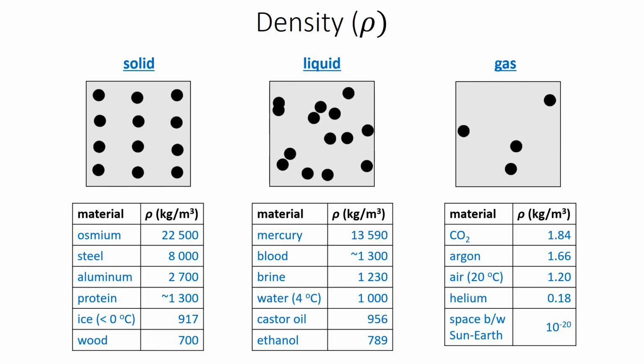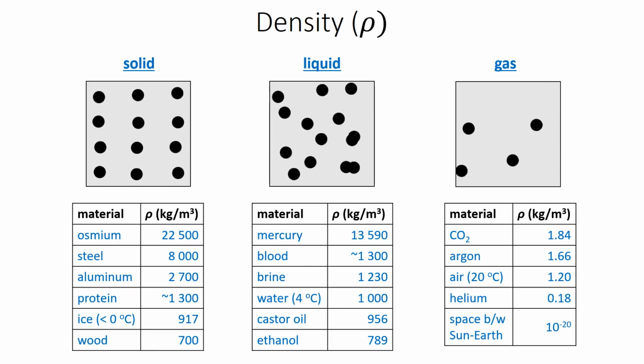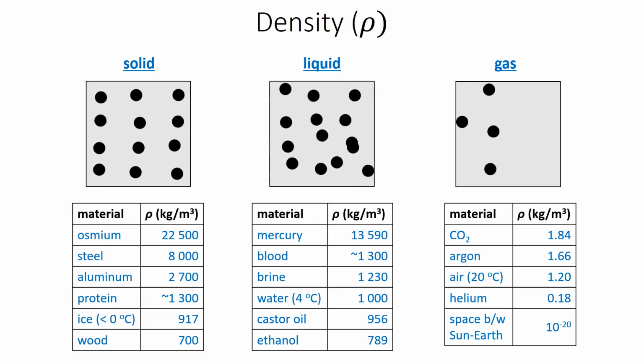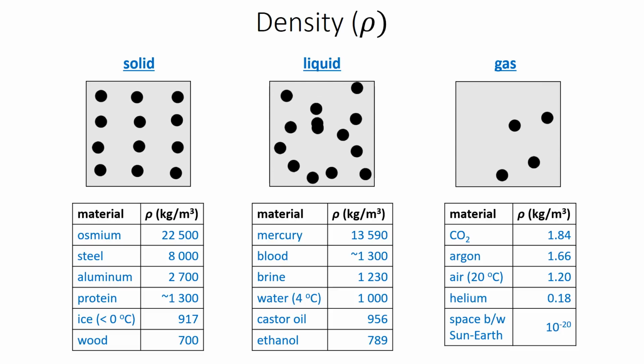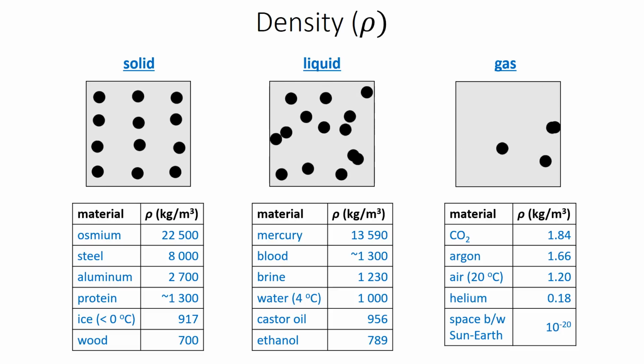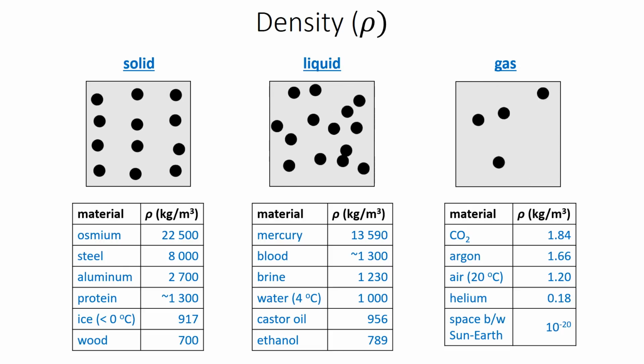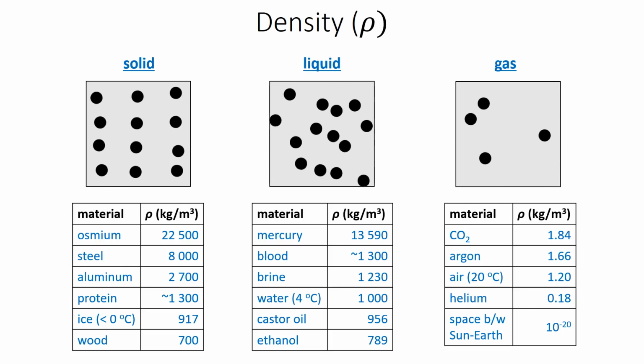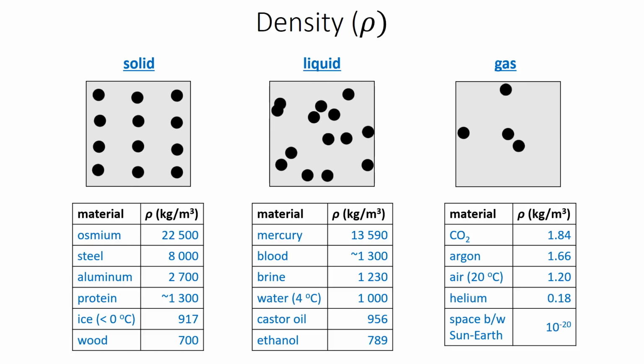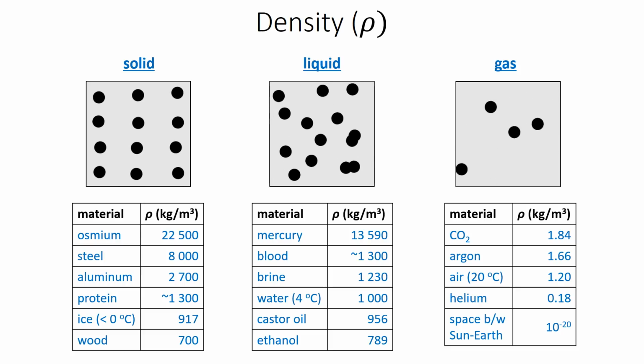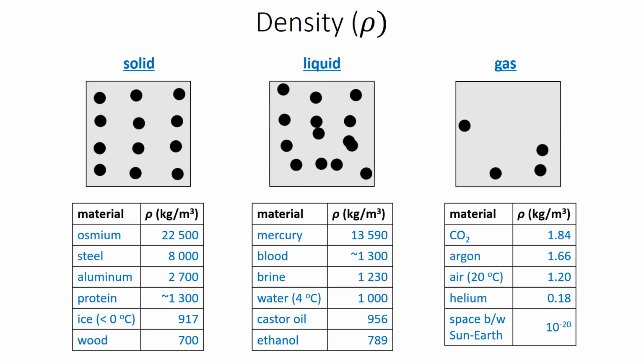Of course, the mass of the atoms also factors into density. For example, mercury atoms have a large mass, making them an especially dense liquid. In gases, the spacing between particles is quite a bit greater. The density of gases tends to be much less than that of solids and liquids, on the order of about a kilogram per cubic meter.